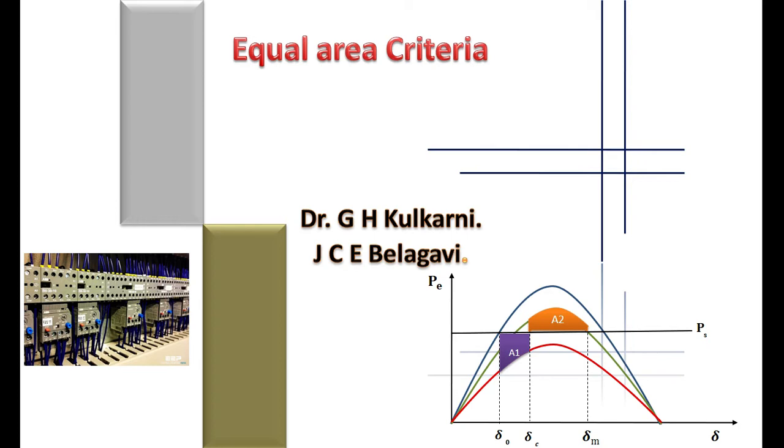To examine the stability of even a two machine system without solving the swing equation, a direct approach is possible. That is what we are calling the equal area criterion. Here we are using the principle of equality of areas. To determine the stability of the system under a transient condition, without solving the swing equation, it is possible for us to decide whether the system is stable or not.